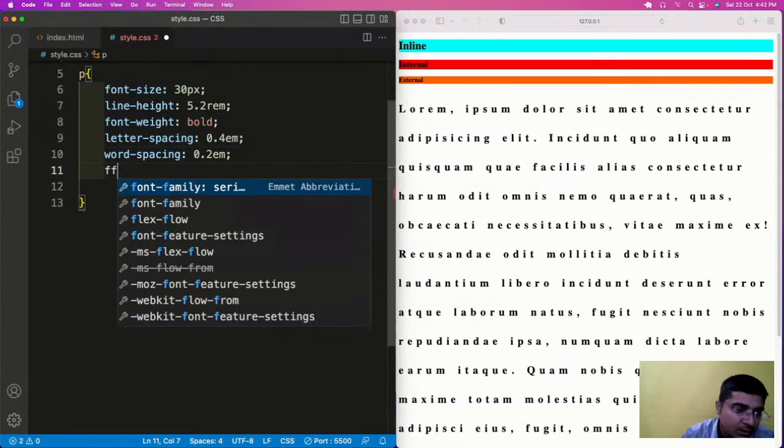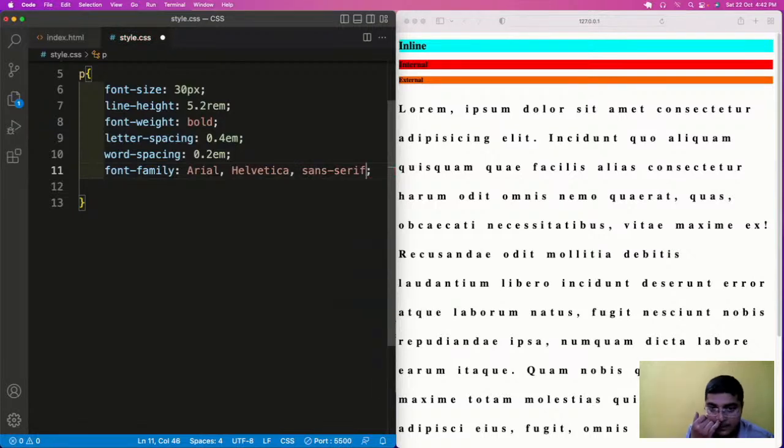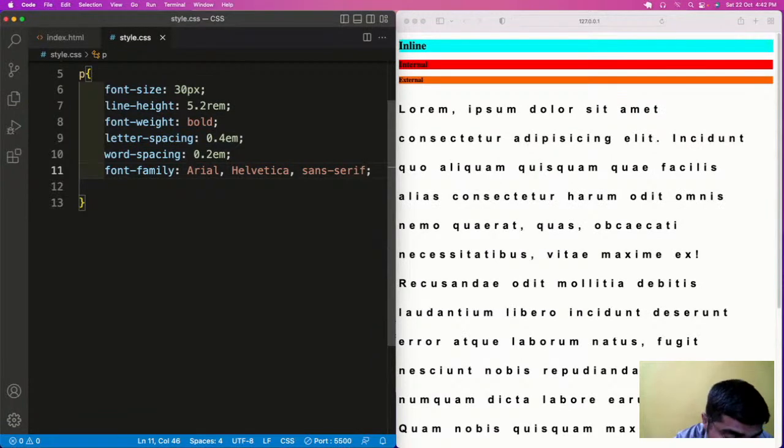Now let us have font family. So here if you see, a minimum of 3 fonts is required. Why? Because the primary font is the Arial font, and Helvetica and sans serif are the fallback fonts. So now, why are these fallback fonts required?